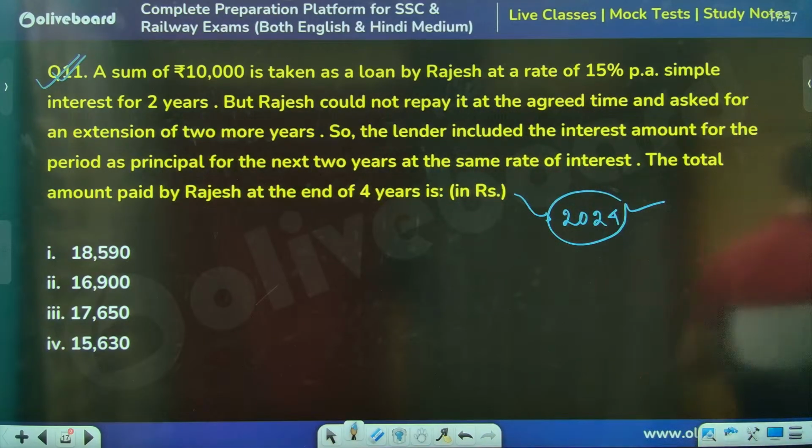Perfect. Please solve. This is a question from this year.